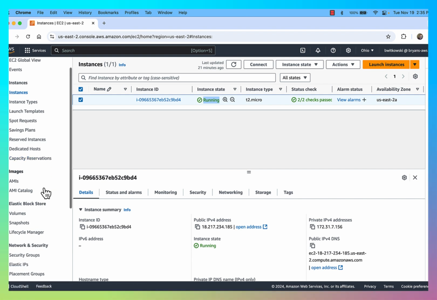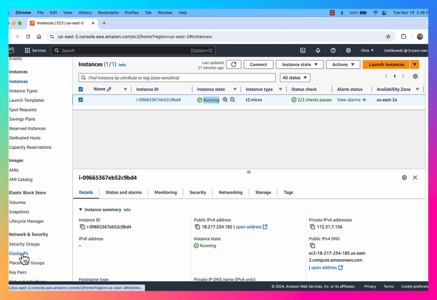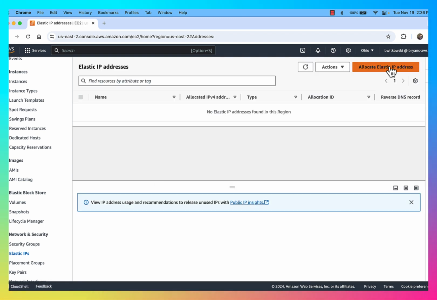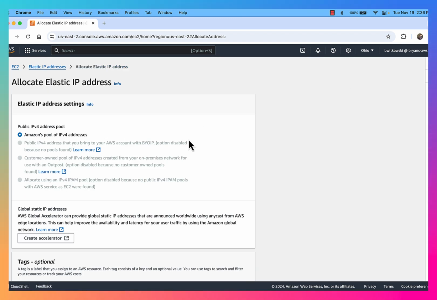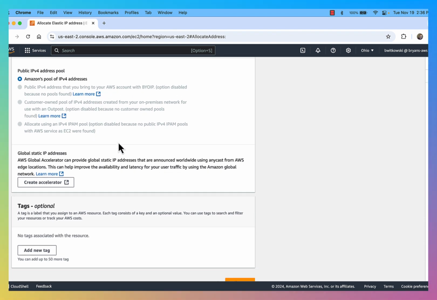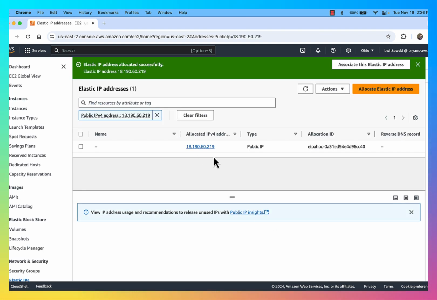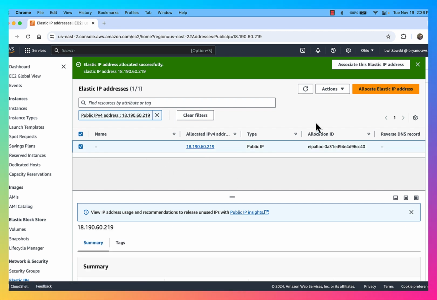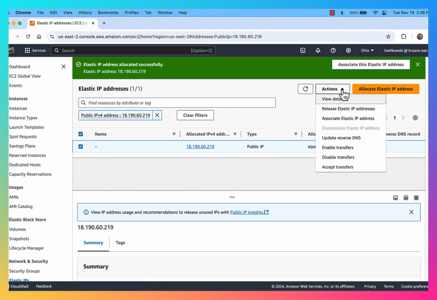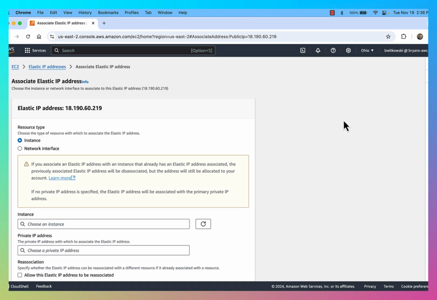So if I scroll down on the left-hand side, there's this Elastic IPs. So I'm going to go ahead and click on Elastic IPs. I'm going to allocate an Elastic IP. So I'm going to get it from Amazon's pool of IPv4 addresses. I'm going to allocate it. Okay, so I have an allocated IPv4 address. I can take that IP address and then associate it with an EC2 instance. So I can associate that elastic IP with an EC2 instance that's running.